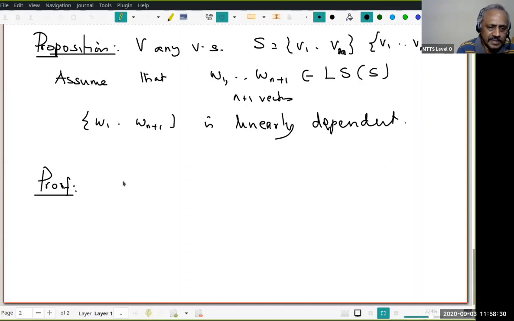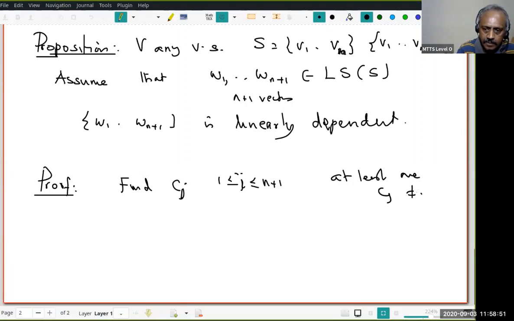We have to find scalars cj, for 1 less than or equal to j less than or equal to n plus 1, so that at least one cj is non-zero, and with the property that c1 w1 plus c2 w2 plus ... plus c_{n+1} w_{n+1} must be 0.